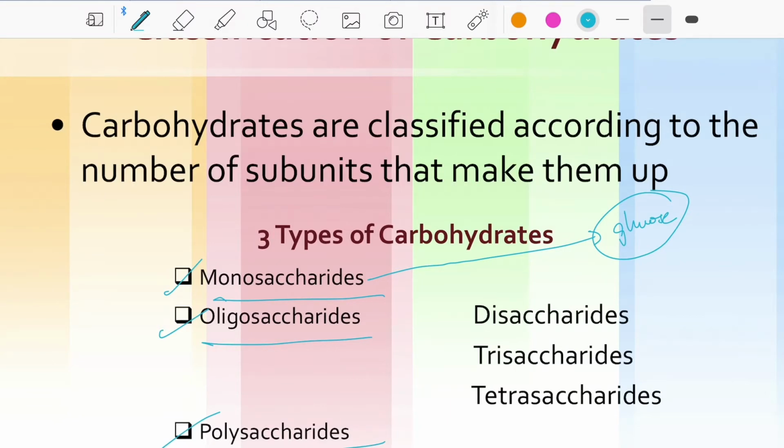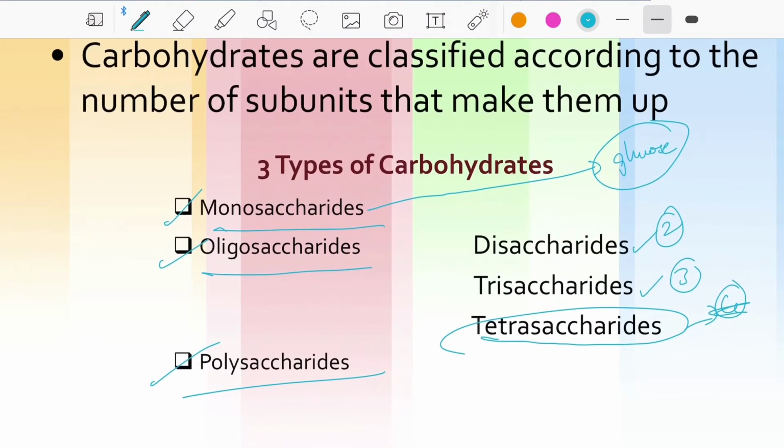Oligosaccharides are nothing but disaccharides, meaning 2 units connected with a glycosidic bond, or 3 units connected with glycosidic bonds, or tetra, meaning 4 units connected with glycosidic bonds.